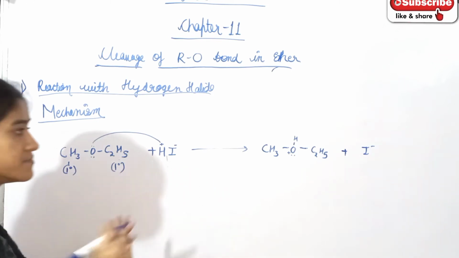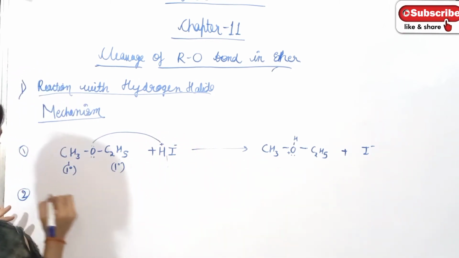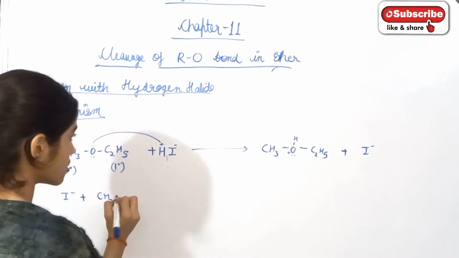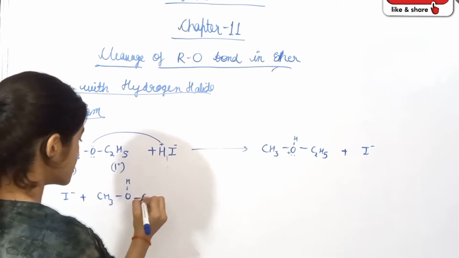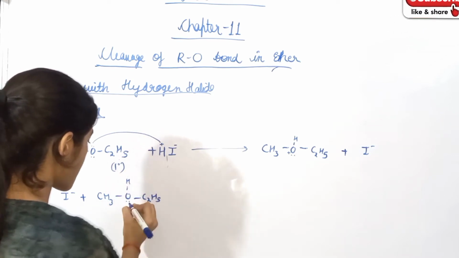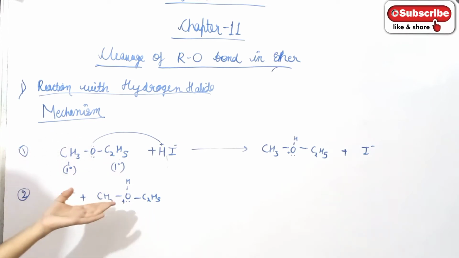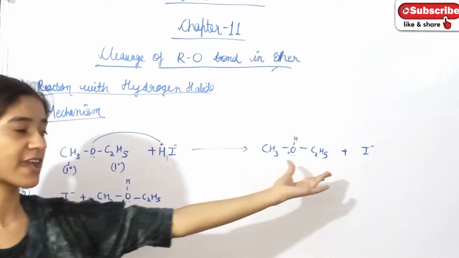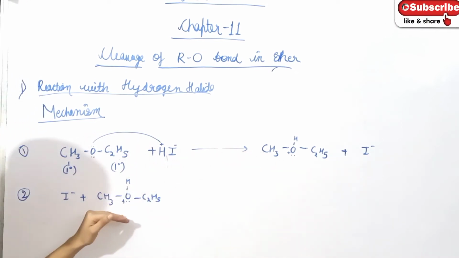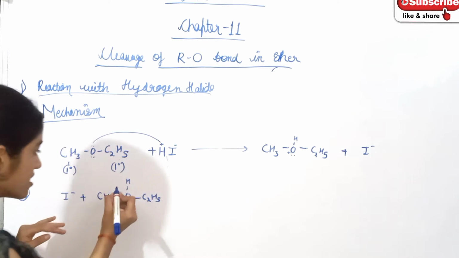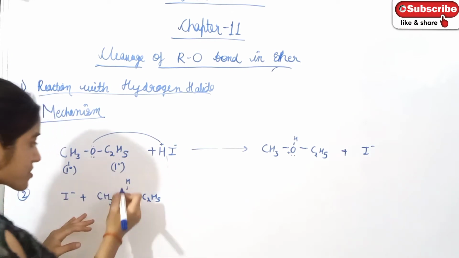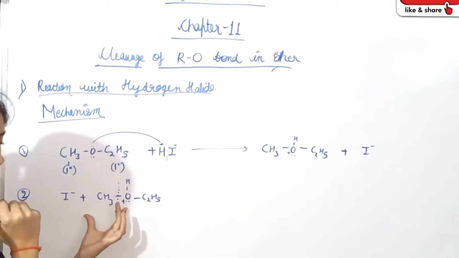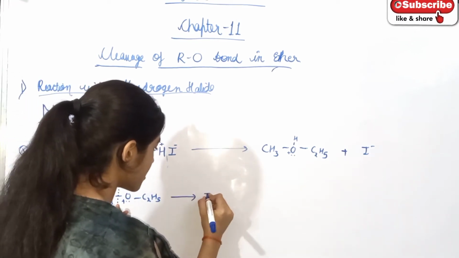Now what will happen? This is the second step, I negative plus CH3-OH+-C2H5. In the previous part we have seen that when ether reacts with hydrogen halide, then alcohol and alkyl halide are formed. So we have to form alcohol here, and alkyl halide. So let's see, this C2H5OH is removed as ethanol. First, what will happen? It is formed as an intermediate.